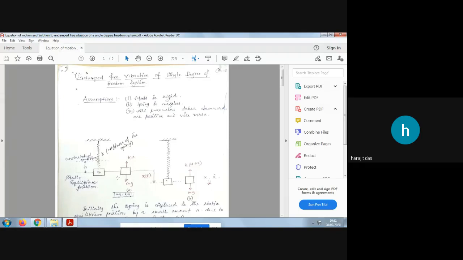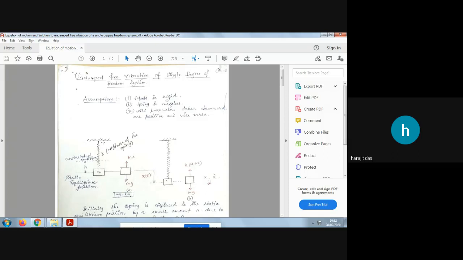Now, as this is undamped free vibration, there is no damper. If there is a damper, we show it by a piston cylinder arrangement. Dampers are generally shown by a piston cylinder arrangement, and in the video I shared during our lab, you must have seen a damper elaborated by our lab instructor, Mr. Sunny Borman.